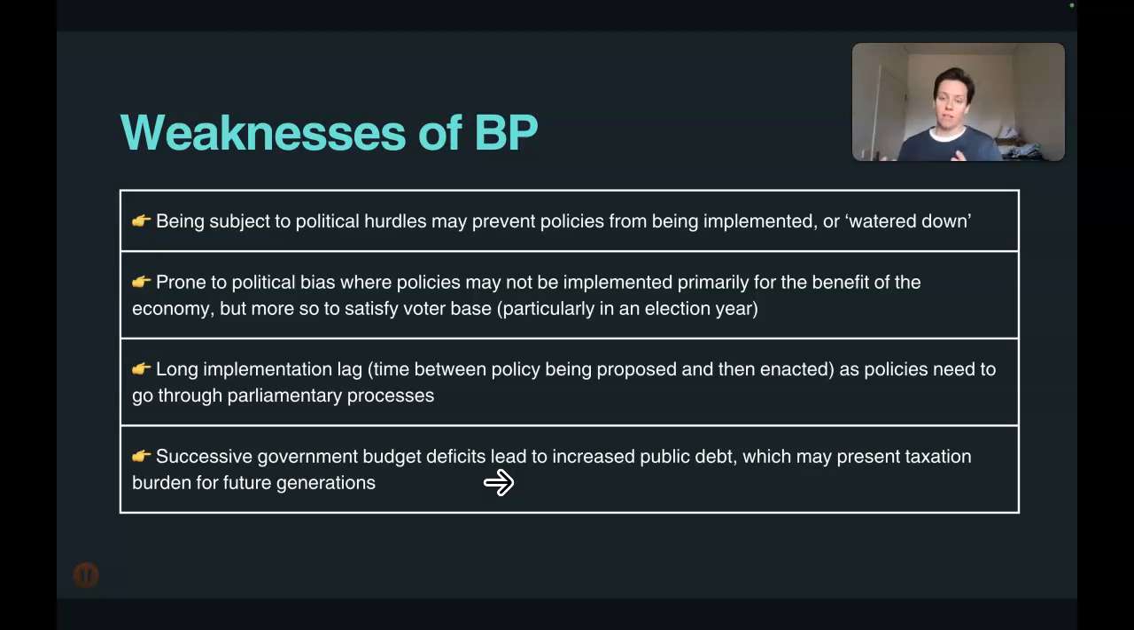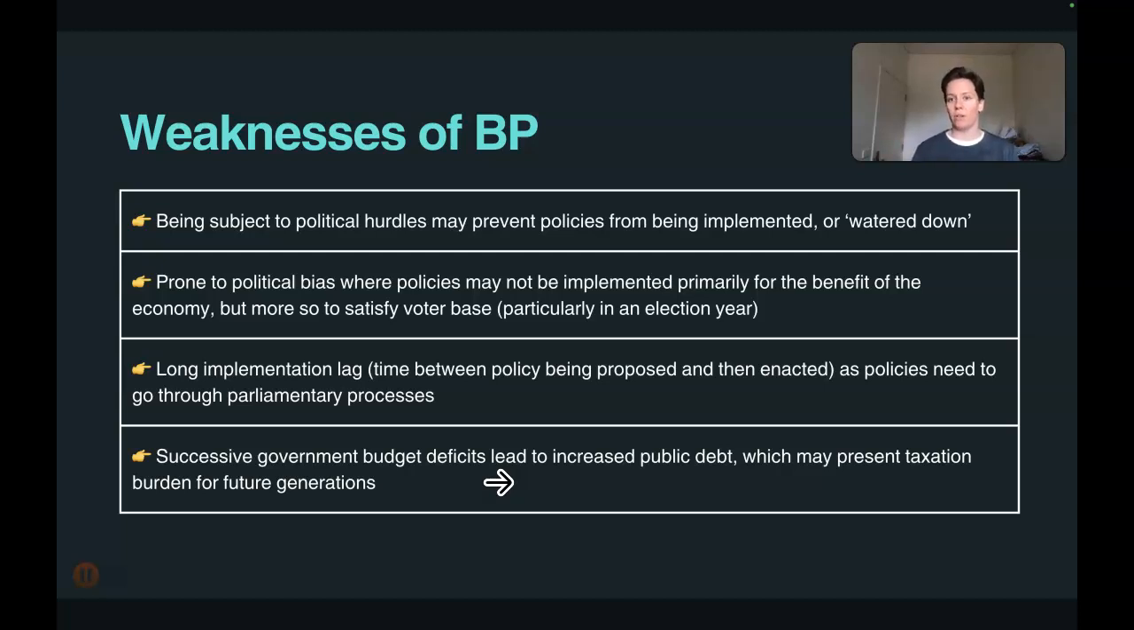Okay, the flip side is the weaknesses. So the weaknesses of budgetary policy, the first being that political hurdles could prevent particular policies from being implemented altogether, or they could be what we call watered down. Now, this is a weakness in the sense that a policy might be really specific for achieving a certain economic outcome, but keep in mind that the government's bigger than that. Yes, the economy is a major aspect of what the government obviously oversees, but it's not everything.